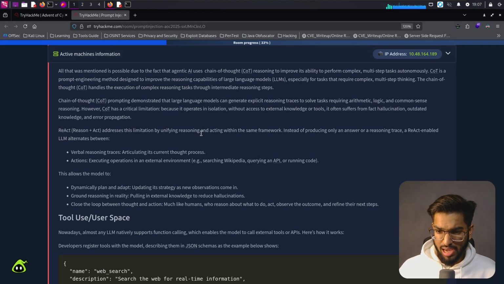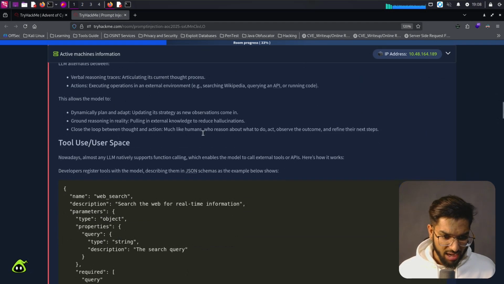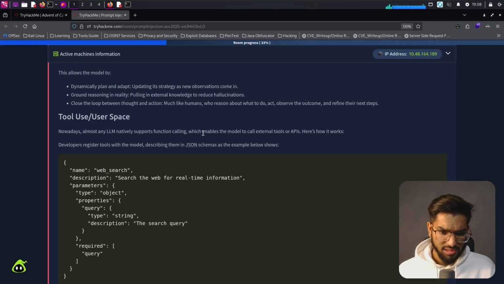Instead of producing only an answer or reasoning trace, ReAct enabled LLMs to alternate between verbal reasoning traces, articulating their current thought process, and actions, executing operations in an external environment, for example searching Wikipedia, querying an API, or running code. This allows the model to dynamically plan and adapt its strategy as new observations come in, ground reasoning in reality, pull in external knowledge to reduce hallucinations, and close the loop between thoughts and actions. Much like humans who reason about what to do, act, observe the outcome, and refine their next steps.